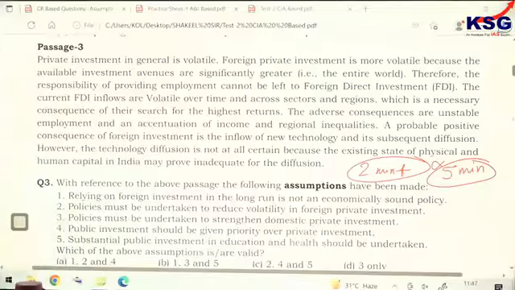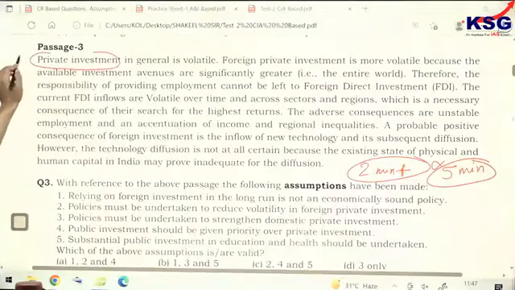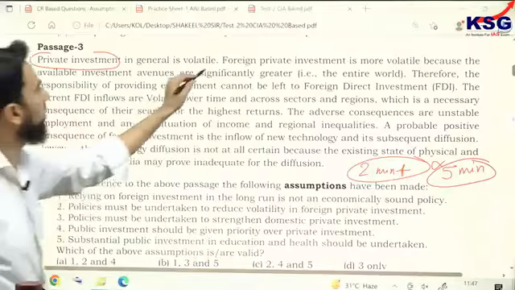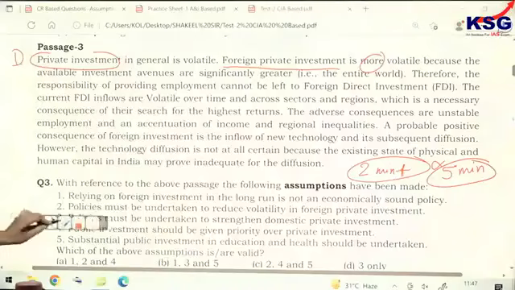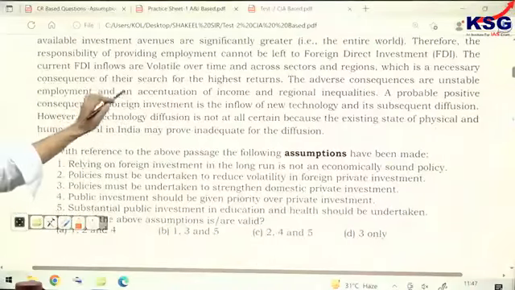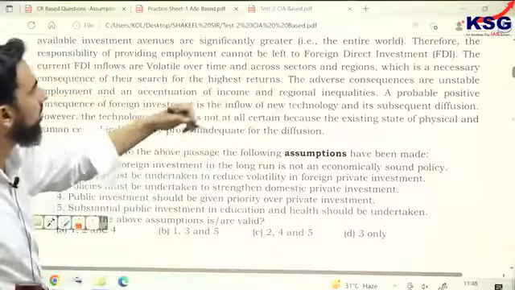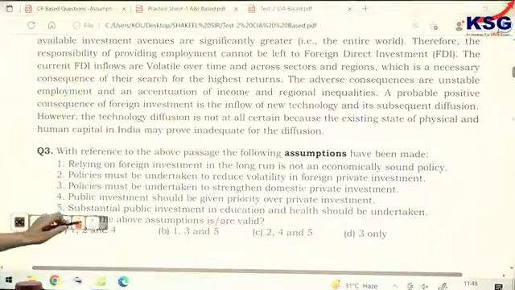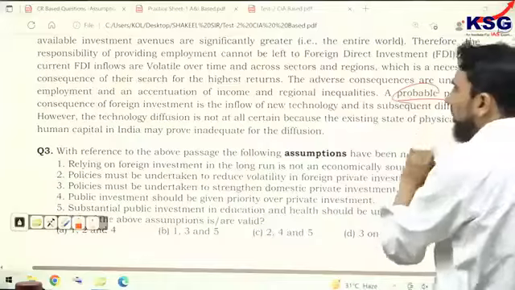Passage 3: private investment in general is volatile, foreign private investment is more volatile. So the first private investment is talking about the domestic private investment, because the foreign private investment is mentioned here, and that is more volatile. And then in the last, the author talks about all the negative aspects of foreign FDI. It does not give you employment, it creates inequalities, all the negative aspects. At the end, author mentions a probable positive outcome. That word probable is there.